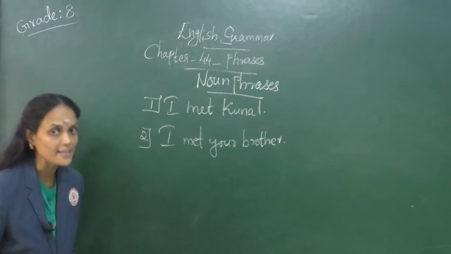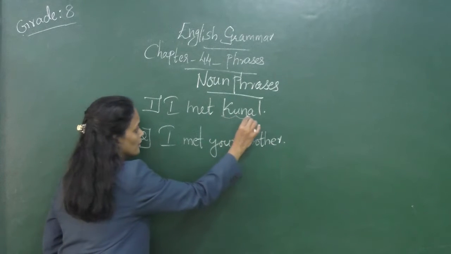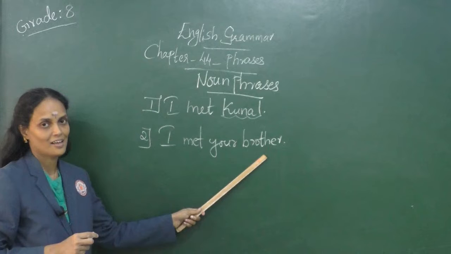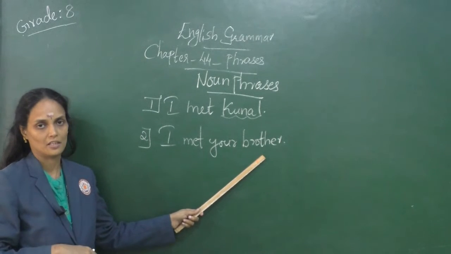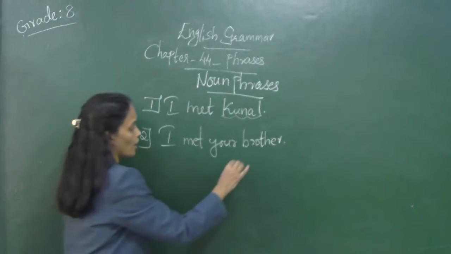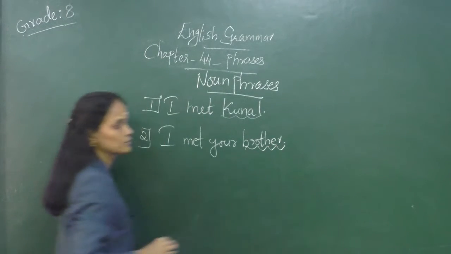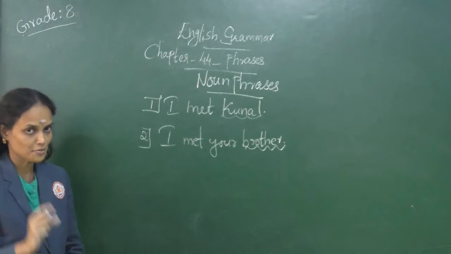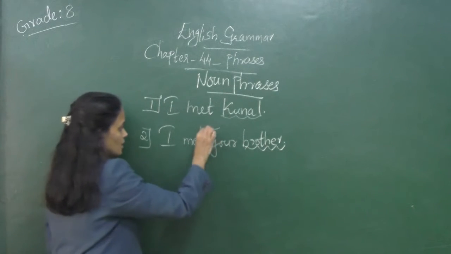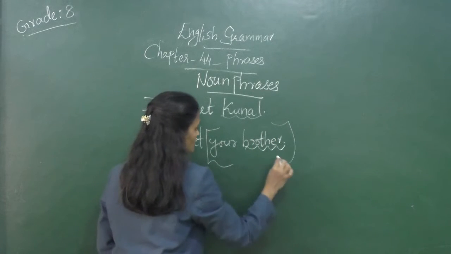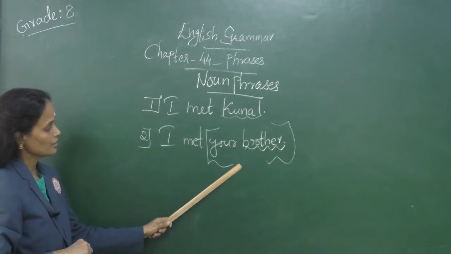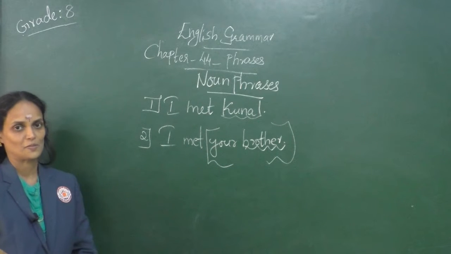I have replaced the word Kunal with another group of words, your brother, that conveys the same meaning. In this sentence also we have a noun, a common noun, brother. And students, in this sentence, the phrase part, the incomplete part, is your brother. This is a noun phrase.